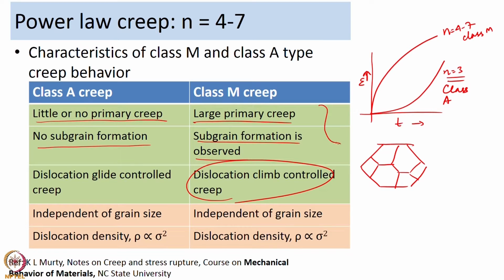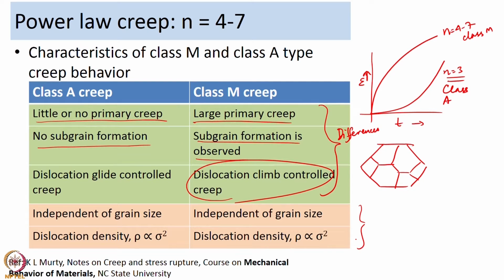So, these three are the differences between the class A and class M alloys and the creep behavior, whereas the similarities between the two types of alloys are, firstly, that the strain rate of deformation during creep is independent of grain size in class A alloys, and it is the same in class M alloys also. So, it is independent of grain size.